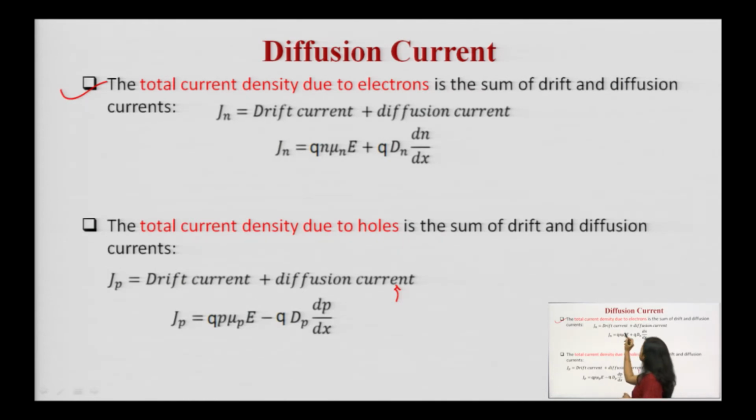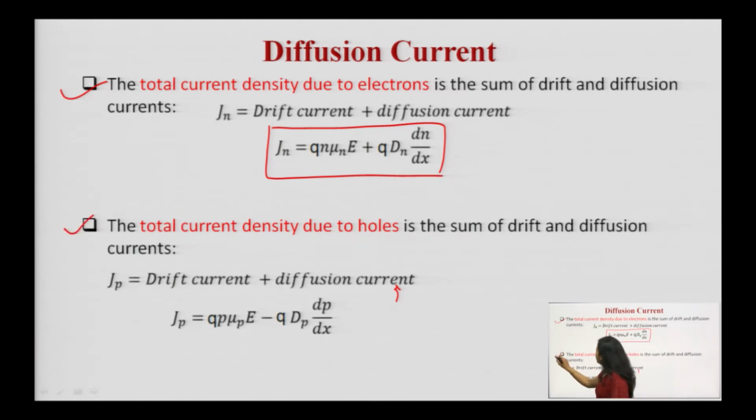So, we have to consider both the terms, drift current plus diffusion. So, what is this Jn? The term for the drift current is Q into n into mu n into E. Q is the charge, n is the concentration of the electrons, mu n is the mobility of electrons, E is the applied electric field. Q is again the charge on the electron, Dn is the diffusion coefficient, and this is the concentration gradient.